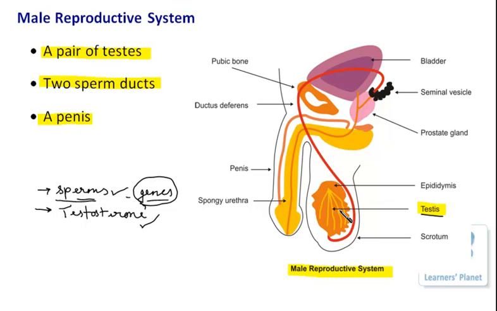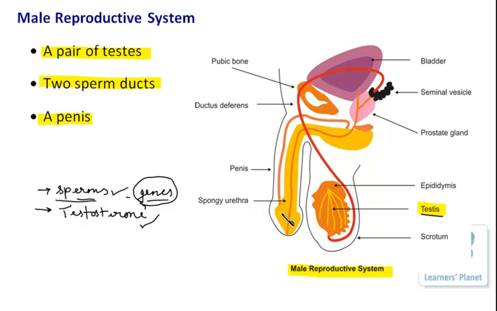And each lobe has so many tubules, and the lining of those tubules is producing the sperms, right? The innermost lining of this tubule present inside the testes produces the sperms.